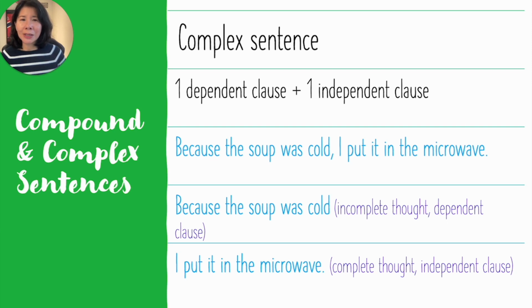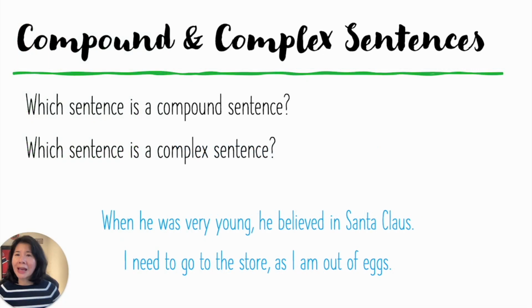A complex sentence has 1 dependent clause and 1 independent clause. Because the soup was cold, I put it in the microwave. Because the soup was cold doesn't have a complete thought. It is dependent. I put it in the microwave. This one has a complete thought, so it is independent.